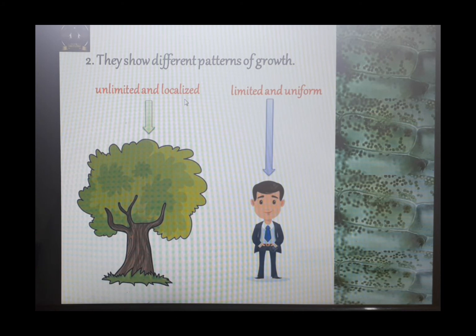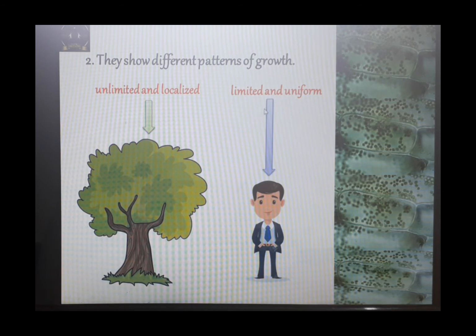The second point here is that the growth in plants is localized. Localized means the growth is going to occur in plants in some local regions. You might have observed plants growing from root tips and shoot tips. And if any branch of a plant is going to grow in size, then it would grow with the help of its tip.